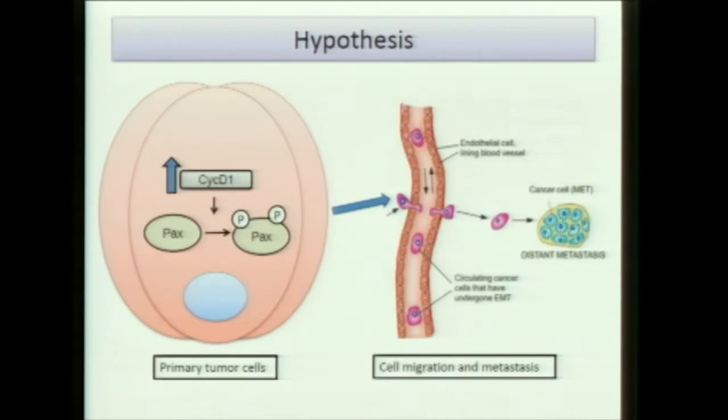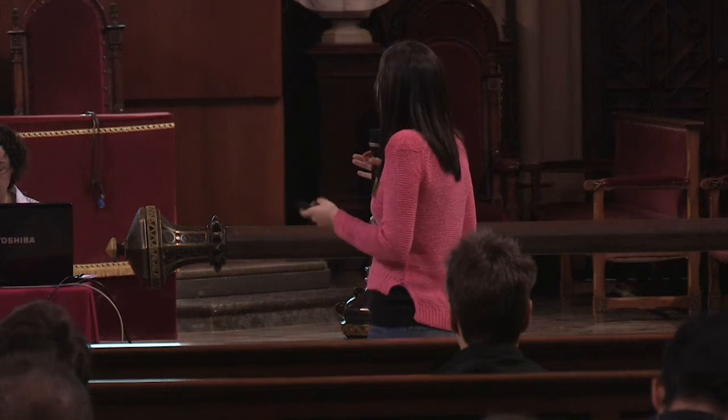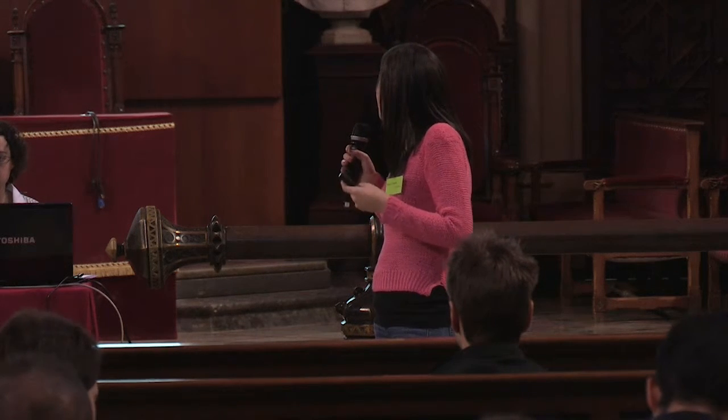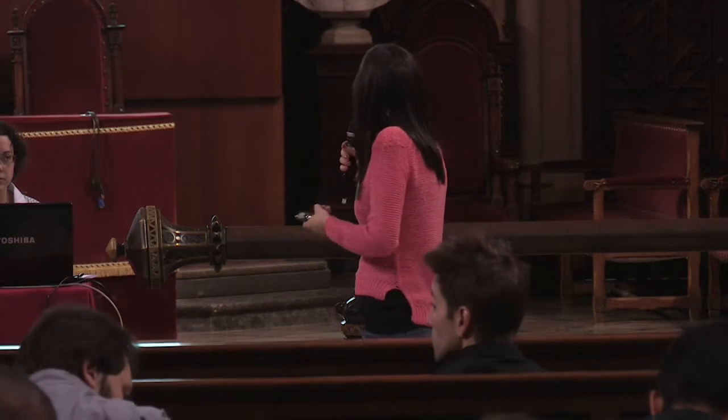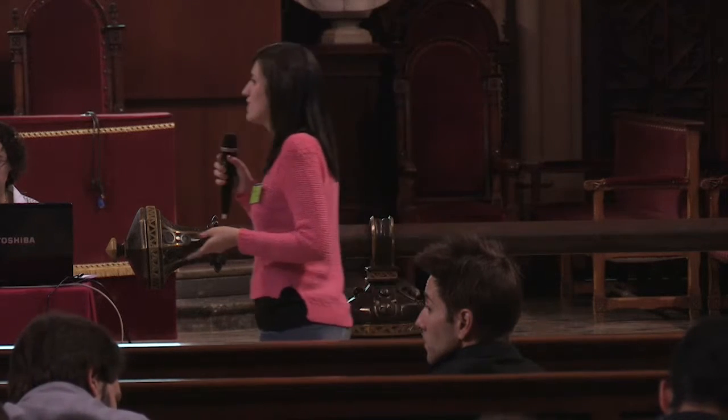So the cell would be able to intravasate into the blood vessel, go somewhere in the body, and then, when it feels comfortable or receives some signal, extravasate into a new tissue and grow a new tumor there. So here is our hypothesis in the simplest way that we can explain. Isidre will now talk a little about our results.